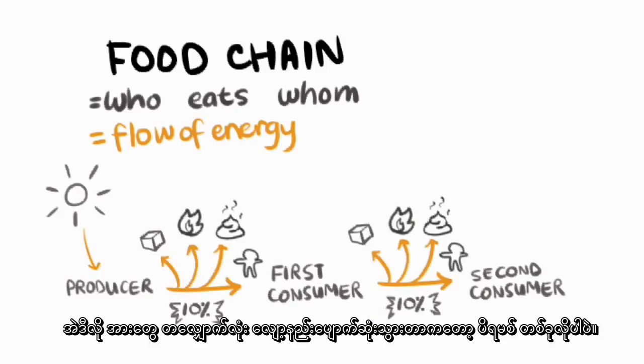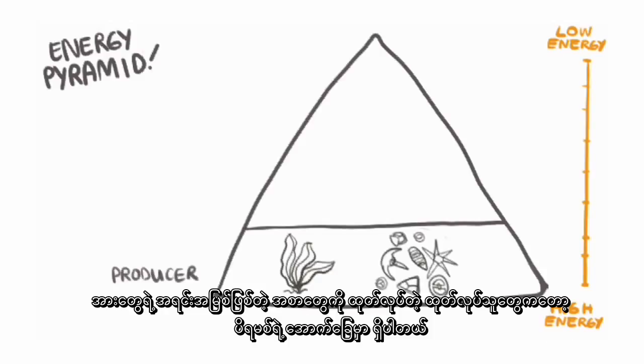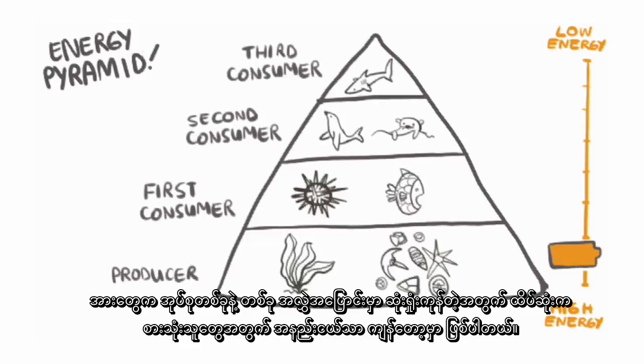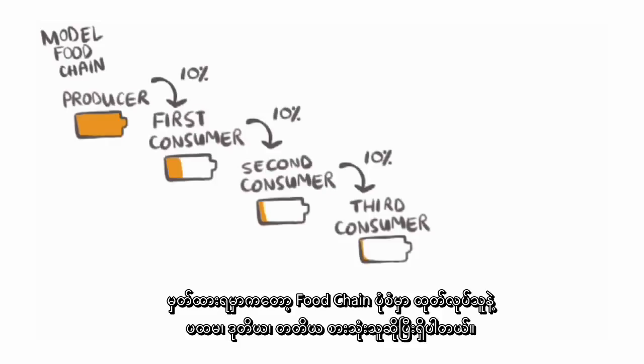That continuous loss of energy means that if you look at the food chain in terms of how much energy gets to each member of the chain, you actually get a pyramid. The producers form the base of the pyramid because they make the food that's the source of the energy. Then with each member of the food chain, energy is lost as work, heat, or waste until very little remains for the top consumer. So remember that our motto food chain was composed of the producer, first, second, and third consumer?